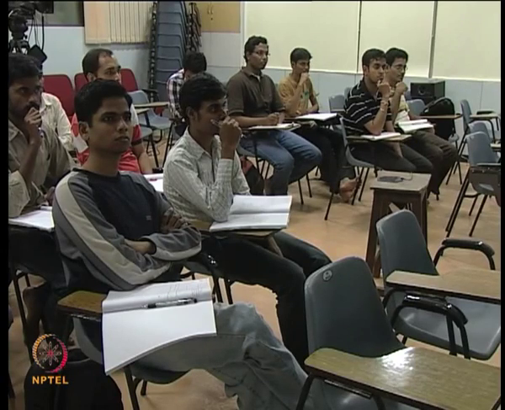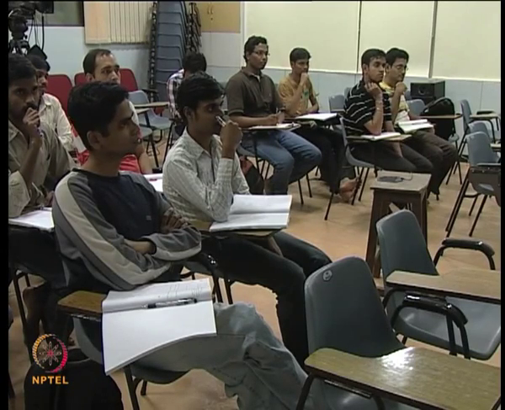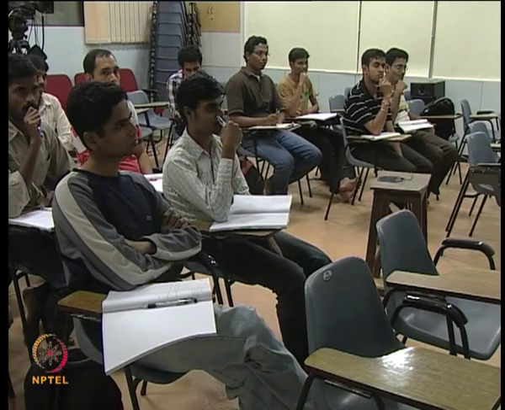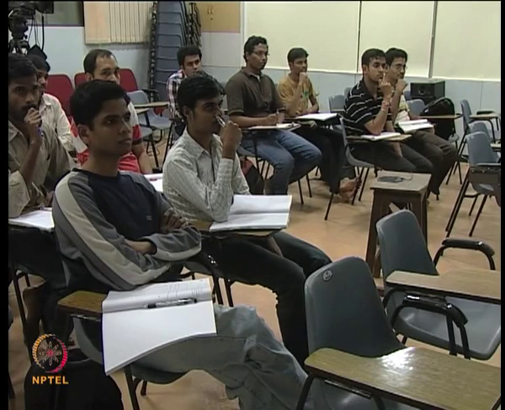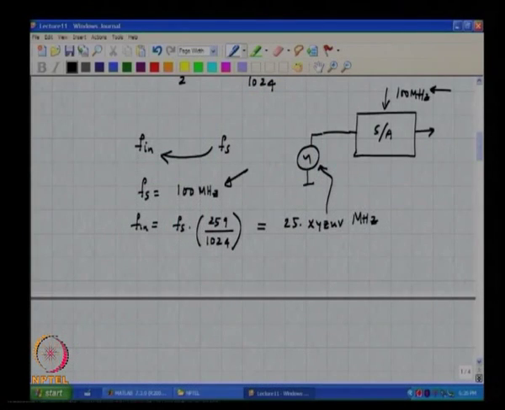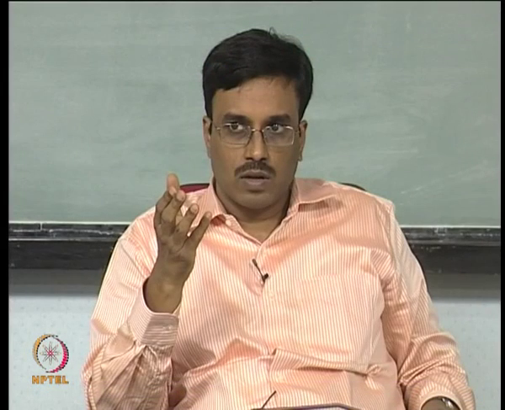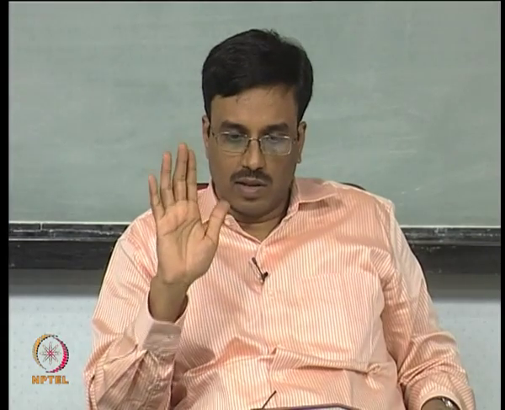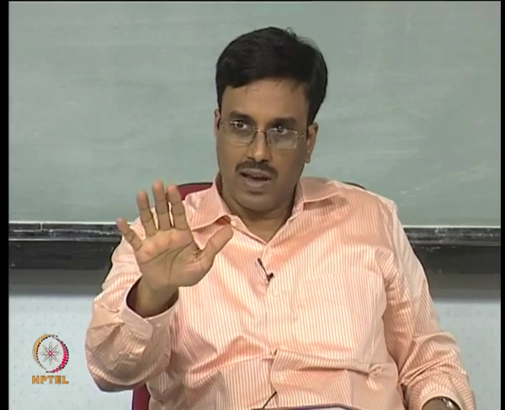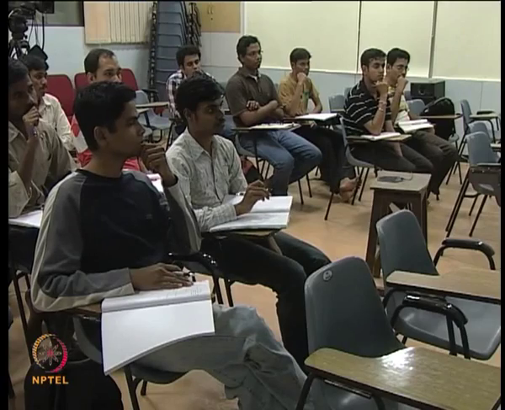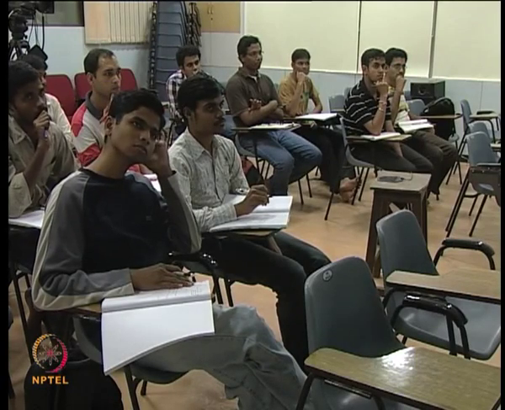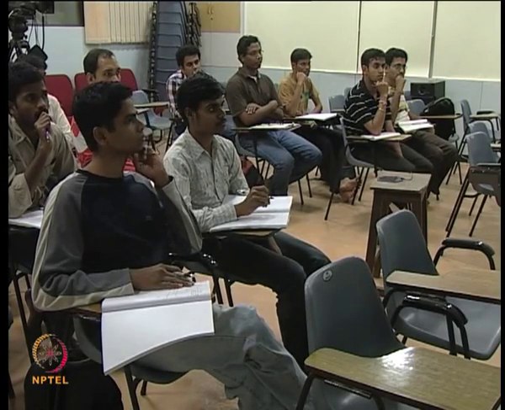Do you understand the question? What is the question? Can somebody rephrase it in your own words and tell me? What are we trying to solve? What are we trying to do? We are trying to provide two clock sources to the sample and hold, Fin and Fs, and the clock only goes to the Fs. That's a sampling clock, yes? Yeah, and we want to maintain that M by N relationship between Fin and Fs.